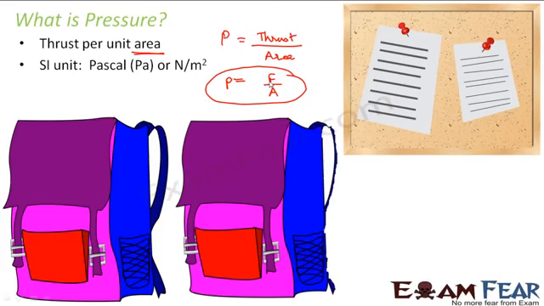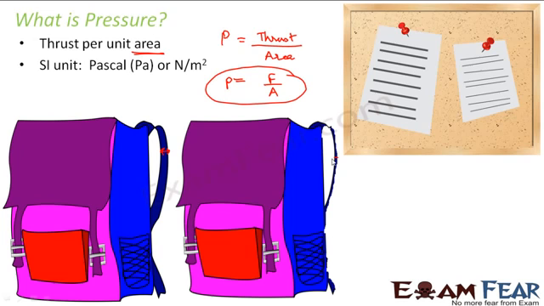Let us take the example of the school bags. Here you can see a picture of two different bags. What is the difference between the two bags? Can you notice? The first bag has got a thicker strap, whereas the second bag has got a very thin strap. Everything else remains the same for both the bags.